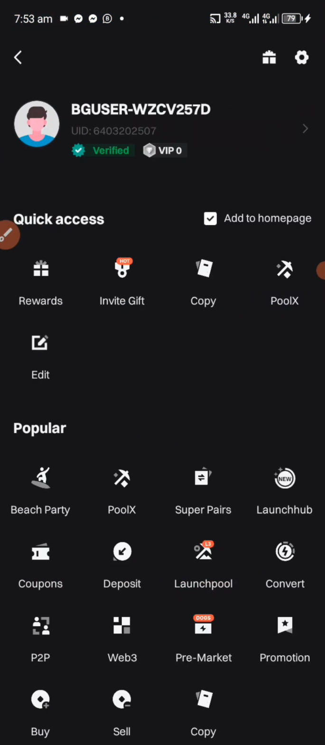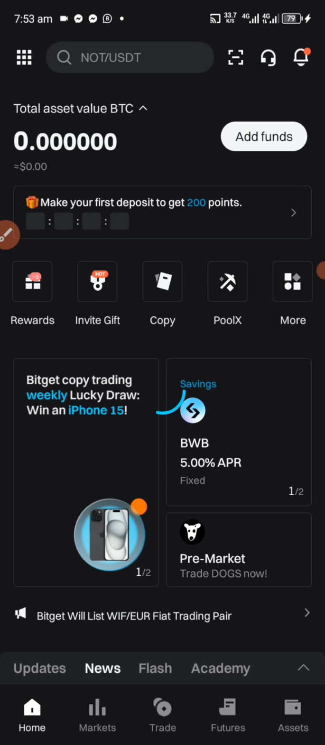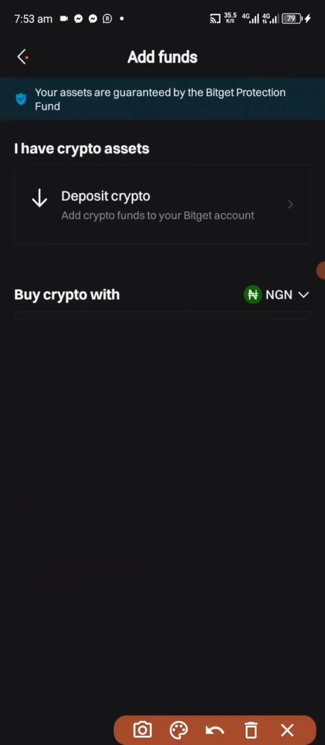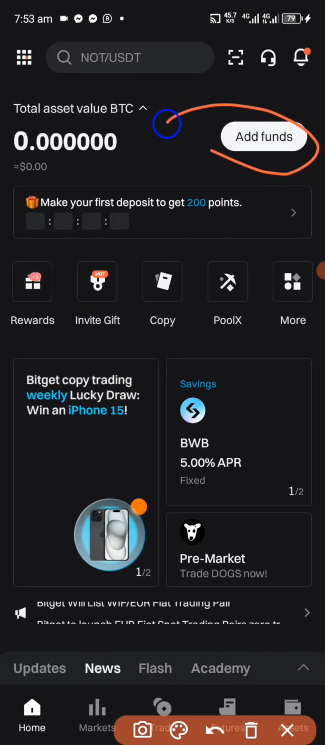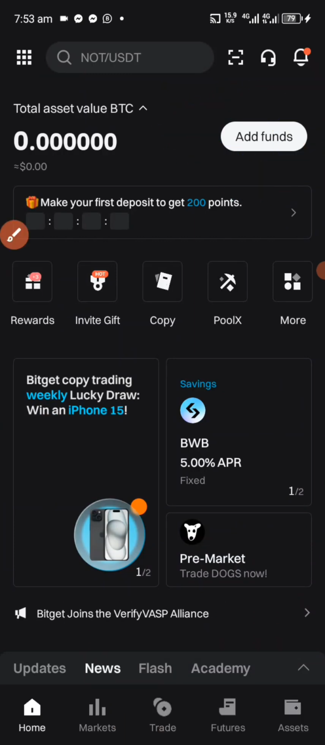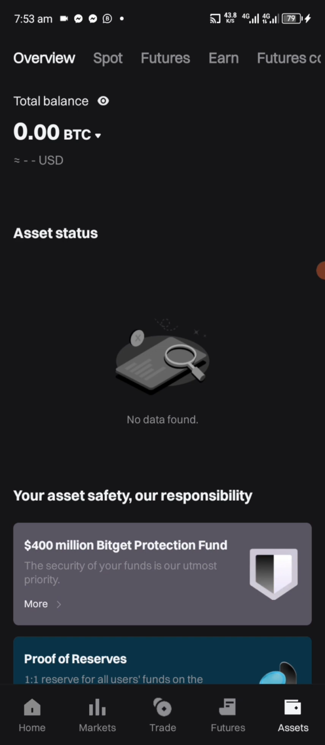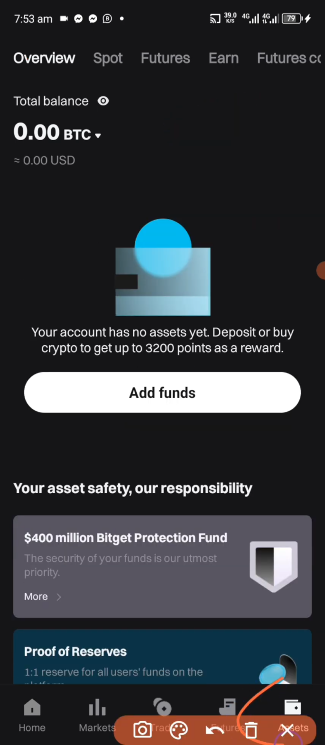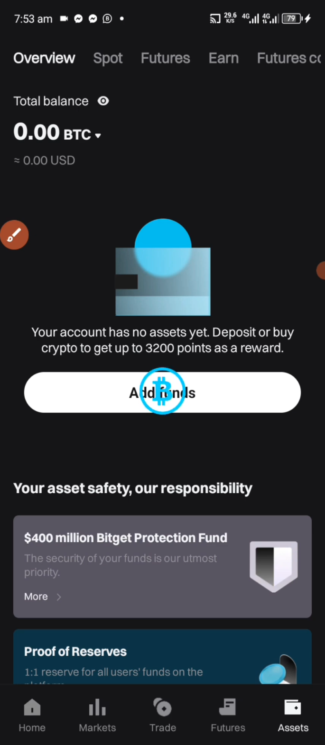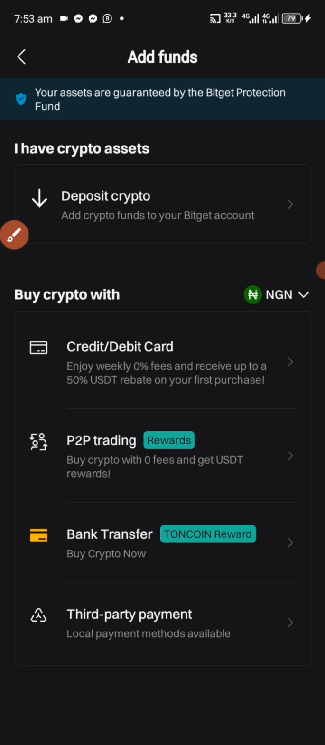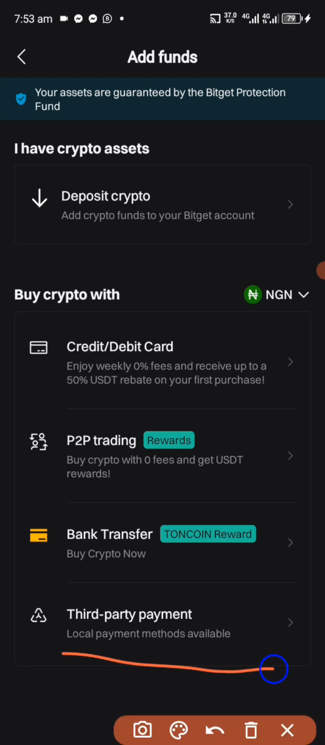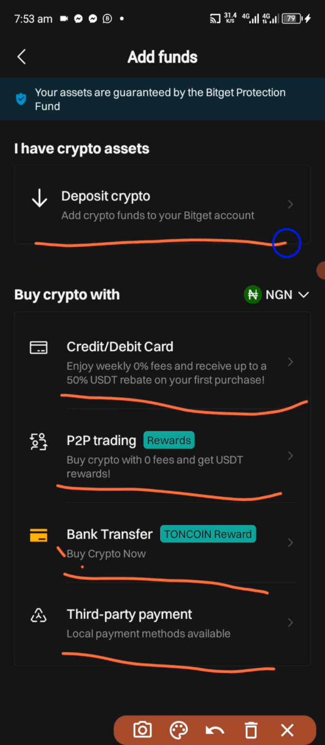So we'll go back over to add funds. As you can see, add funds. If you don't see add funds, you click on assets. As you can see, here is assets. Click on add funds. So as you can see, there is third party payment, bank transfer, P2P, credit card, and deposit.